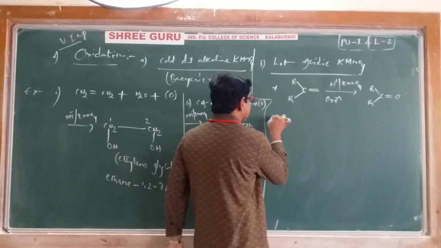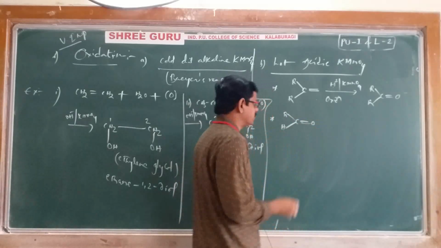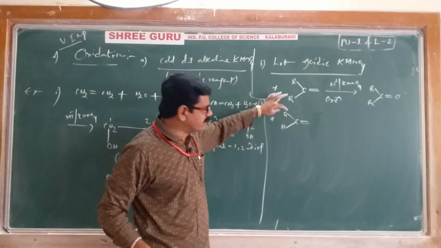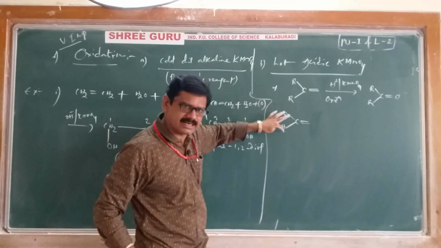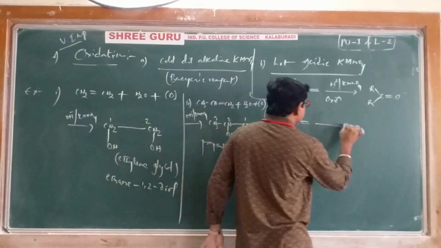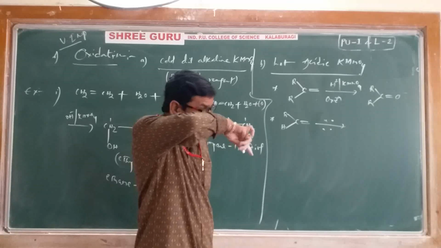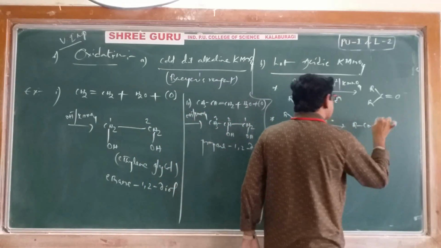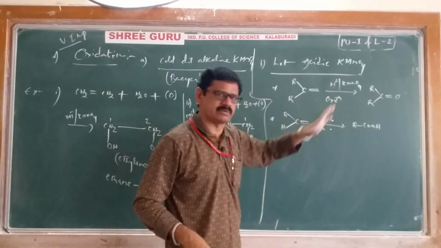Next, another point: RCH double bond O. If our alkene has a group with one alkyl and one hydrogen, unlike the previous case where both are alkyl, then during oxidation it is converted into RCOOH, a carboxylic acid.